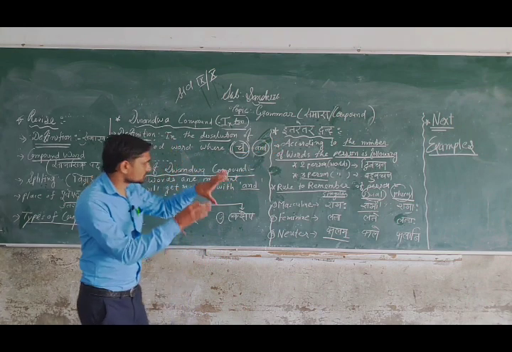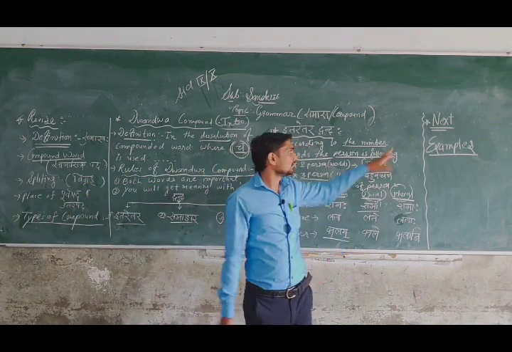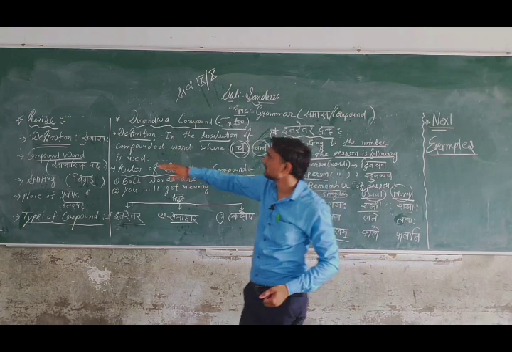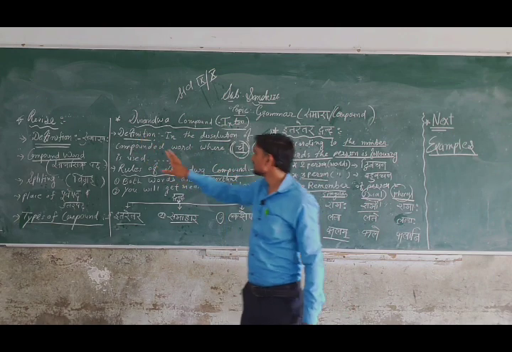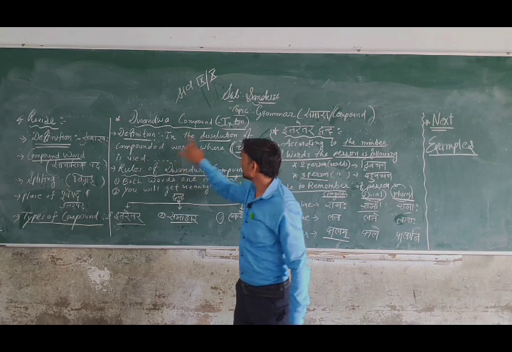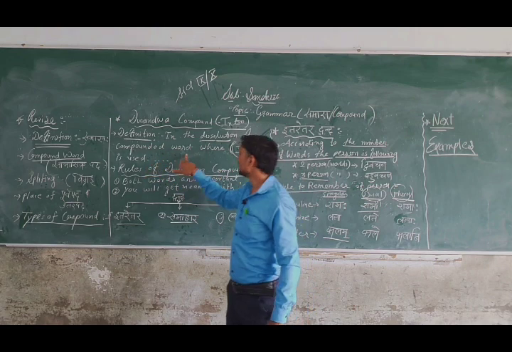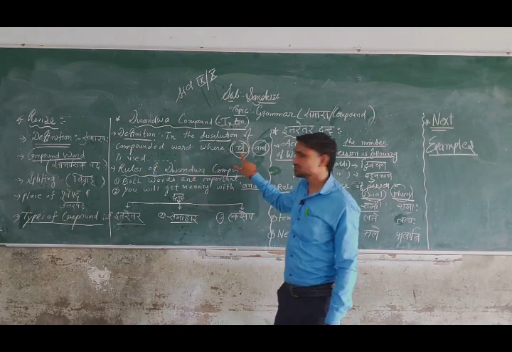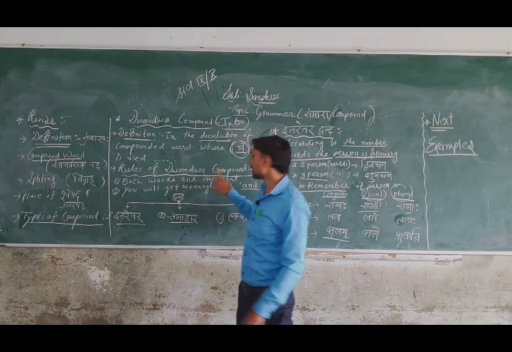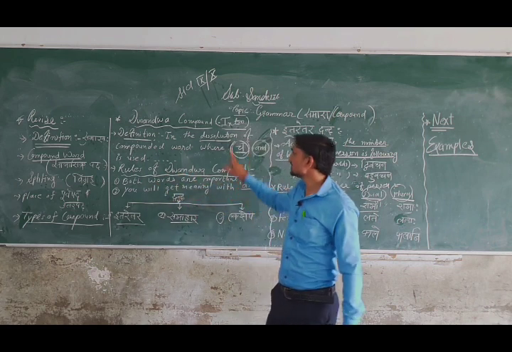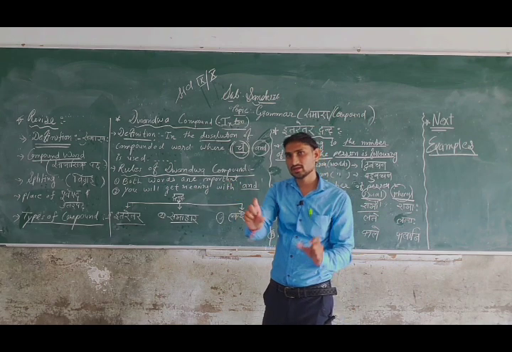Now students, let me repeat the whole thing one time, and in the next session we will see examples. Dvandva compound intro. The definition of Dvandva compound is in the dissolution of the compound. Dissolution means vigraha, breaking it apart. How will you dissolve the compound word? By using ch, meaning and, which in Gujarati is also called ane. Now the rules of Dvandva compound. Both words are important; we have to give importance to both, not to just one.